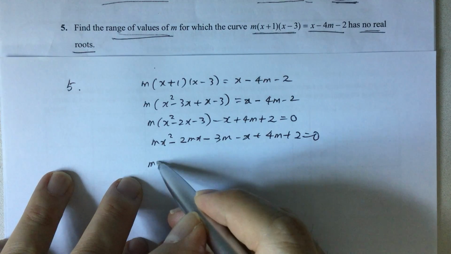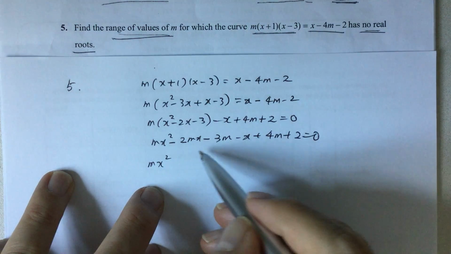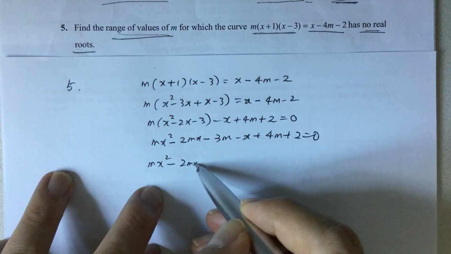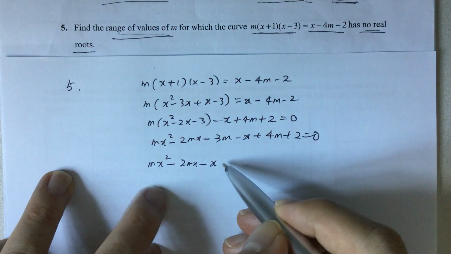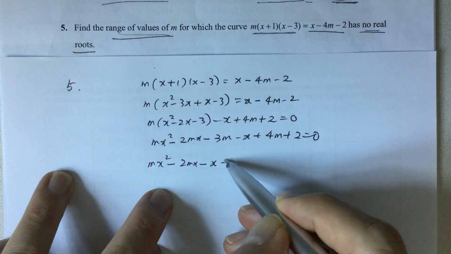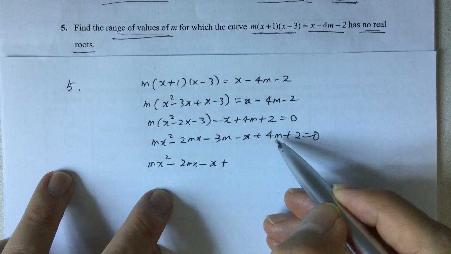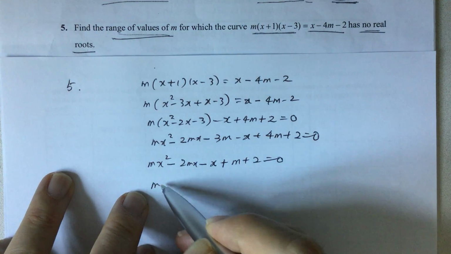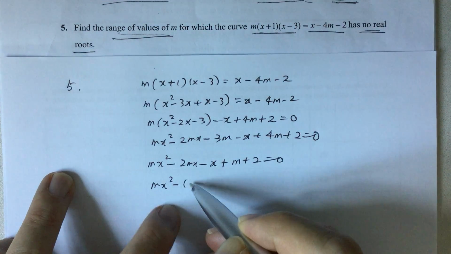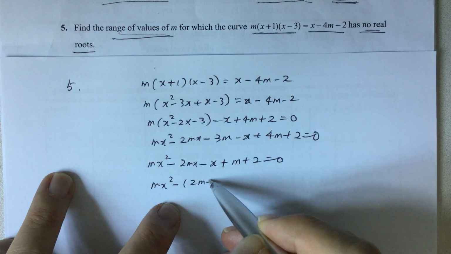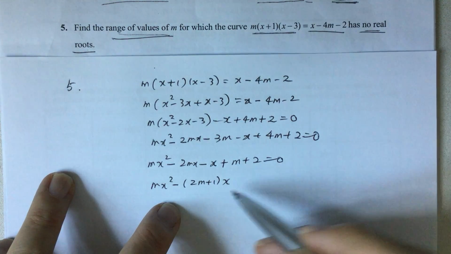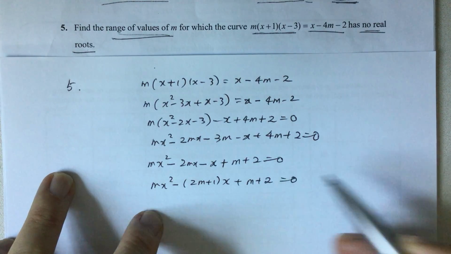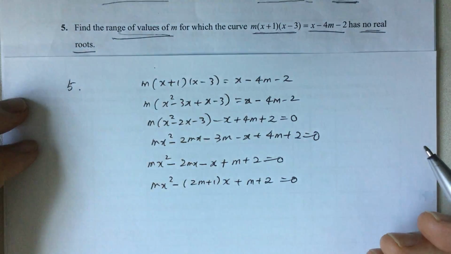So simplifying again, bringing all the x terms together, I will have mx squared minus 2mx minus x. Bring the constants together, I will have minus 3m plus 4m plus 2 equals 0. Then factorizing out the x, I put it outside. This is my quadratic equation in the general form.